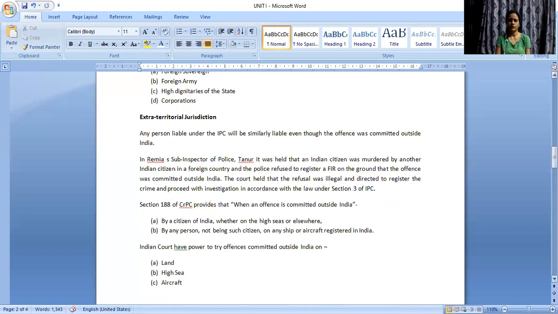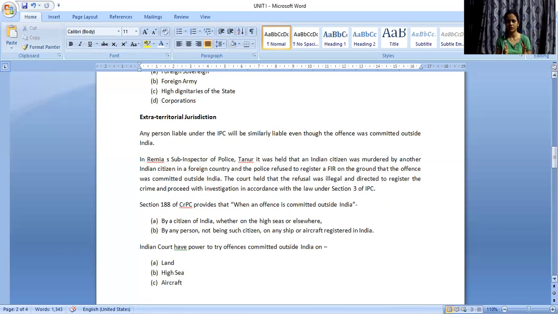Next is extraterritorial jurisdiction. Any person liable under the Indian Penal Code will be similarly liable, even though the offense was committed outside India. Like, I am a citizen of India, you are a citizen of India. We both went abroad for some purpose, and there we committed a crime against each other. What happens is we may be made liable under the Indian Penal Code in India.